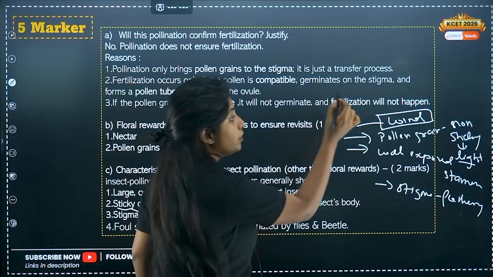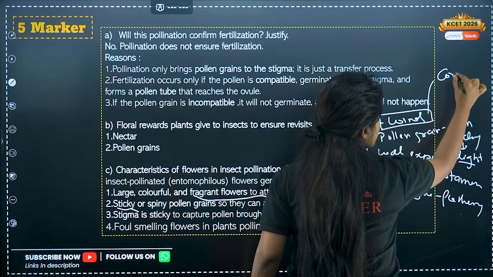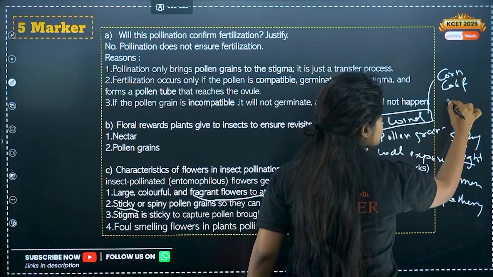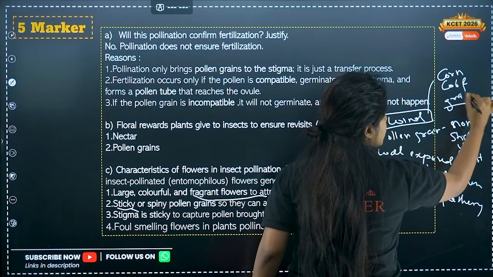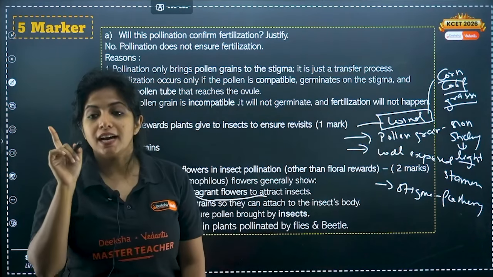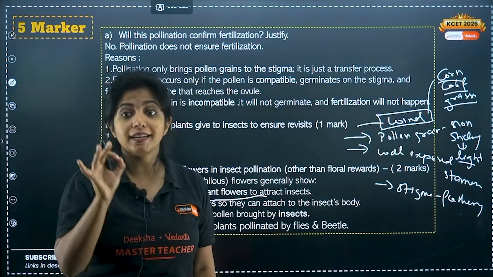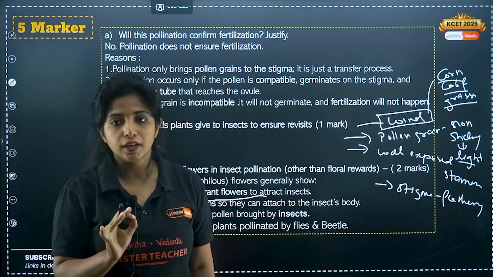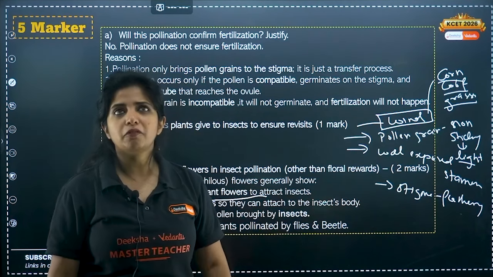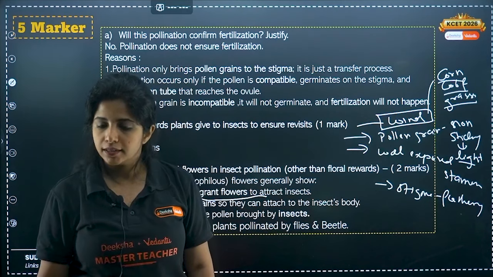Example of wind pollinated, always remember you have two examples. One is corncob and the other one is grasses. Corncob and grasses are the examples. Grasses, do not forget, it happens here in wind pollination itself. Okay, and that's all. Apart from that, I don't think there is anything else.